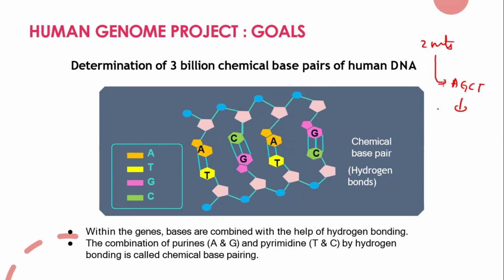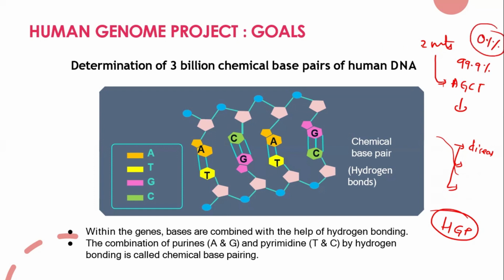So we need to find out this entire length of the sequence, so that if some change happens in the sequence, that can cause disease, or cause evolution, or even not cause anything, or it can also show the differentiation between two species. Because of all these variations, genetic diseases, and 99.9% of species are similar, but that 0.1% brings the variation in the species, polymorphism. So this all brought the quest of the human genome project. Under the human genome project we need to find out the total sequence of 3 billion chemical base pairs.